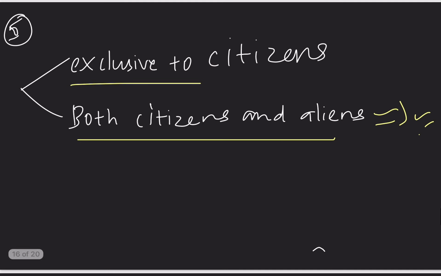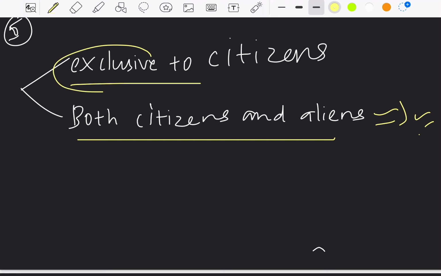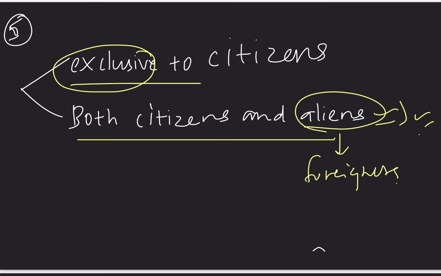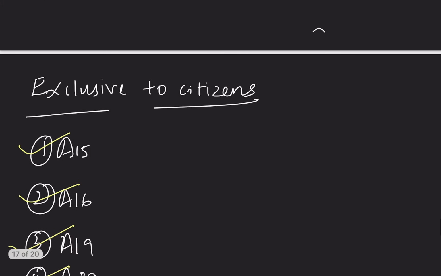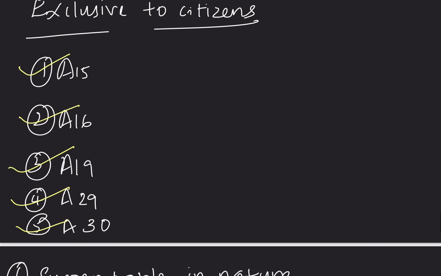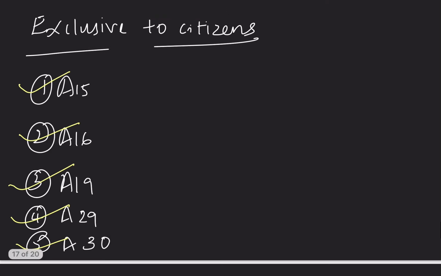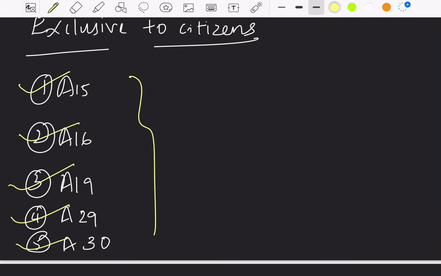Next, some of the fundamental rights are exclusive to citizens. That is, only citizens can enjoy those fundamental rights. And there are fundamental rights which are available to both citizens and aliens. Aliens, simply put, are nothing but foreigners. The fundamental rights which are exclusive to citizens are Articles 15, 16, 19, 29 and 30. We will be studying these articles later in our video lectures, while we study the classification of fundamental rights. The other characteristics of fundamental rights we shall study in our later video lectures.